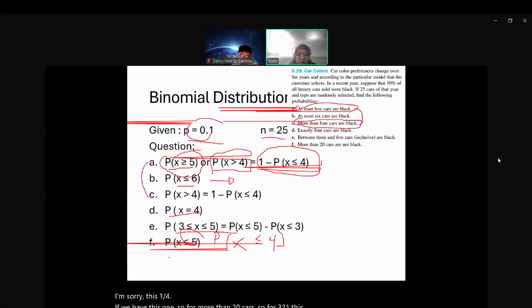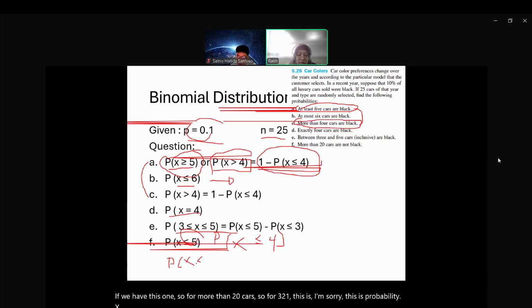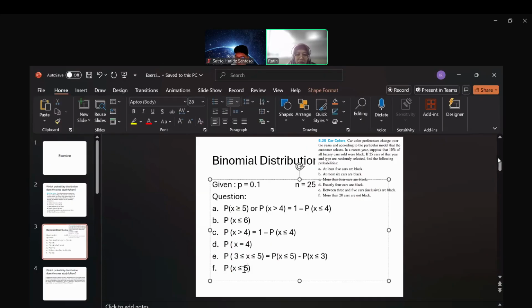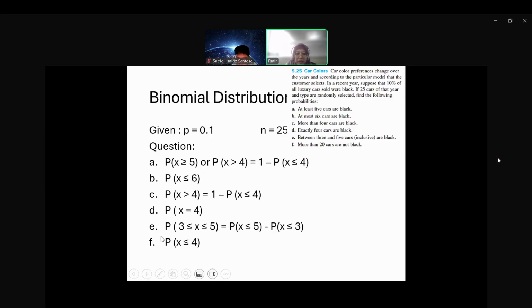I'm sorry, this is probability X. This is 4. Okay, maybe it is a little challenging like this.